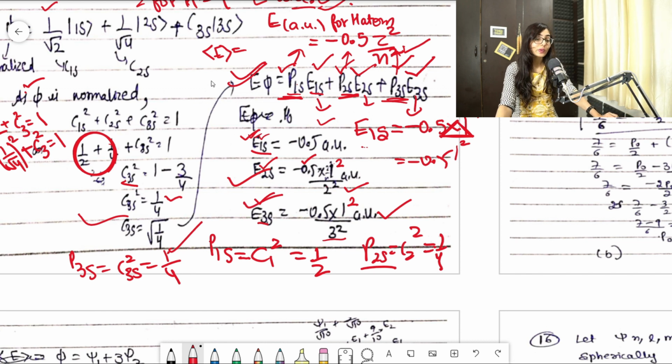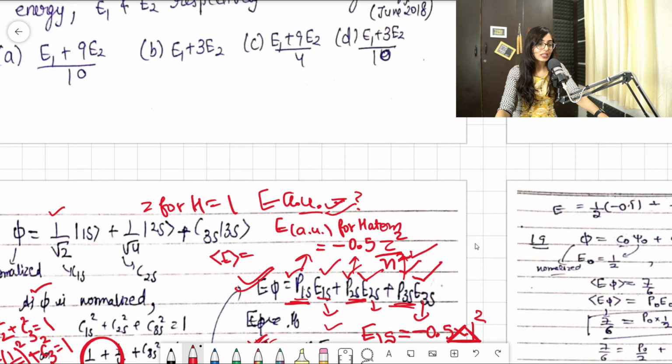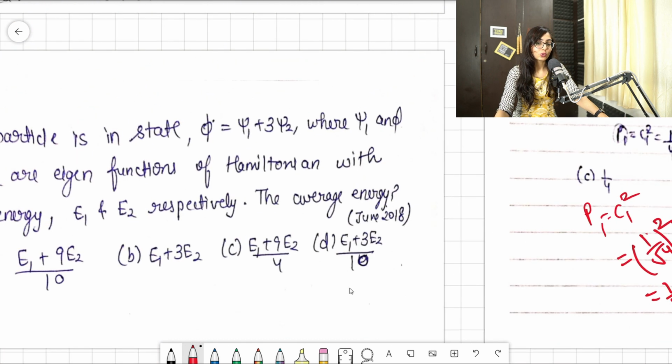Can you see guys how easy it is? Just one condition: C1 square plus C2 square plus C3 square is equal to 1. Then you know how to find the energy or any value: probability into energy, plus probability into energy of the second orbital, plus probability of the third orbital and energy of the third orbital. So can you see how easy this question is?